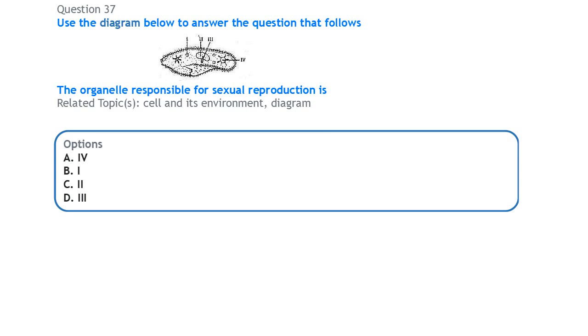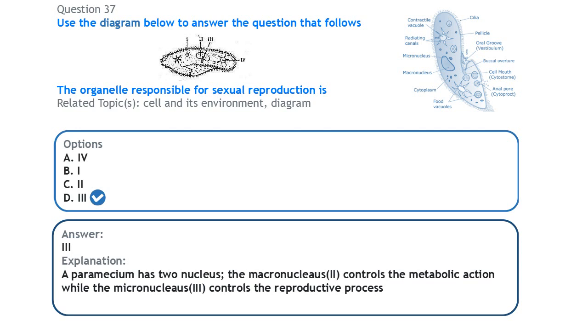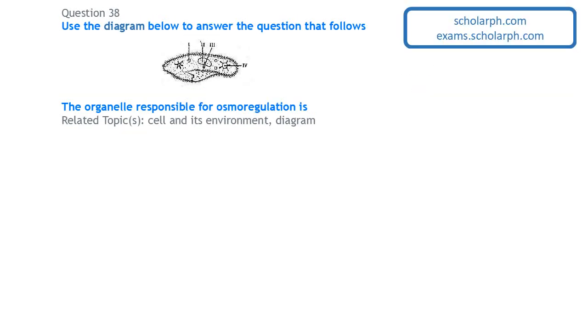The organelle responsible for sexual reproduction is labeled I. That is what we call the micronucleus. So the paramecium has two nuclei. The macronucleus, as you can see in this diagram, the bigger one, controls metabolic activities in the cell, while the smaller one, which is the micronucleus, controls the reproductive process. It functions in reproduction.